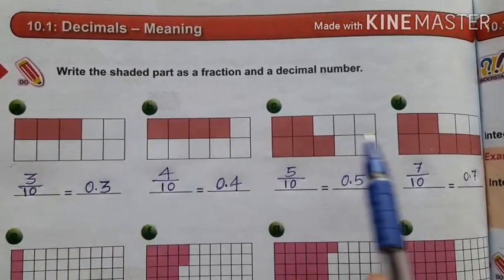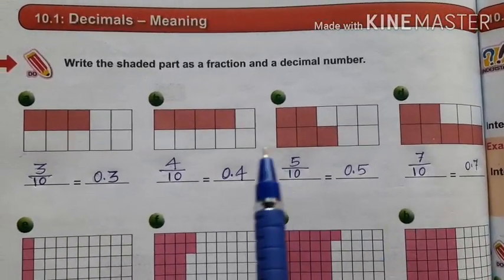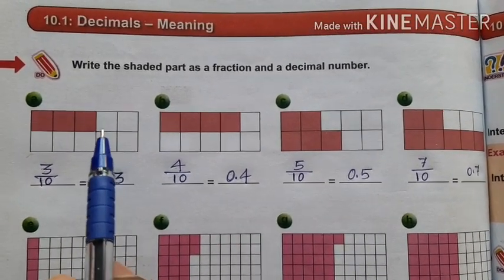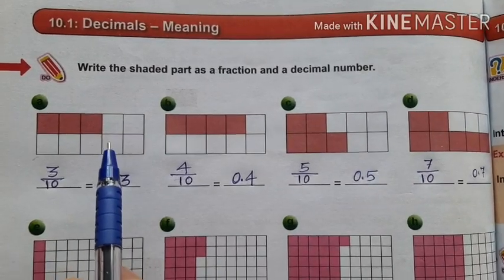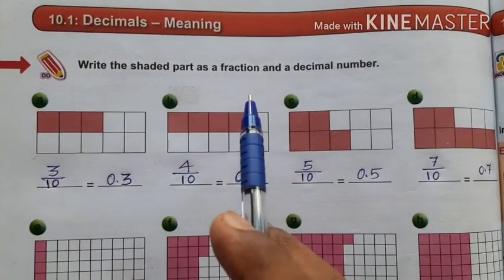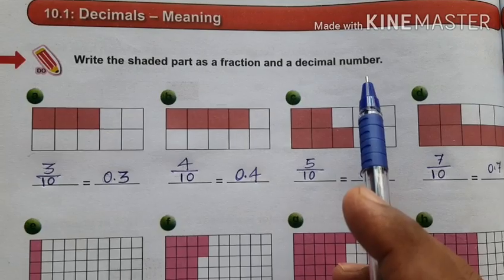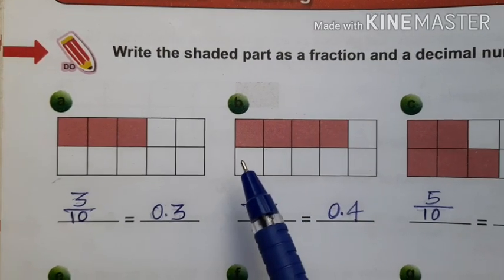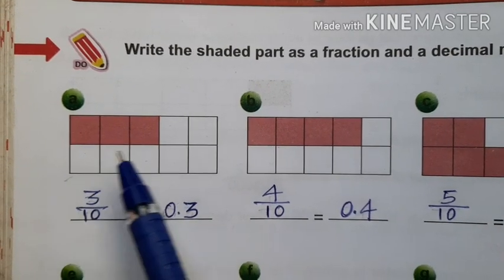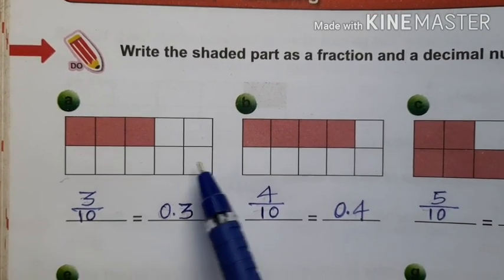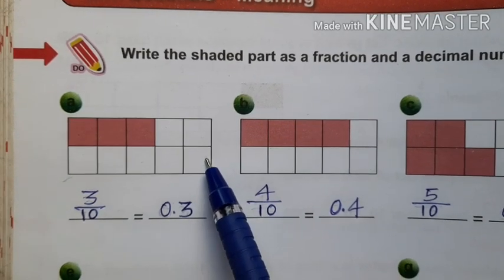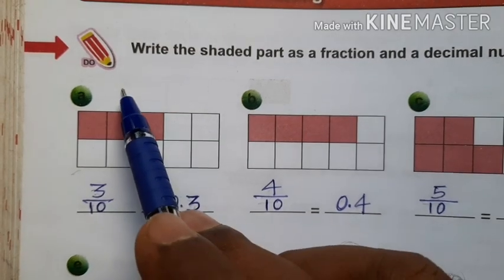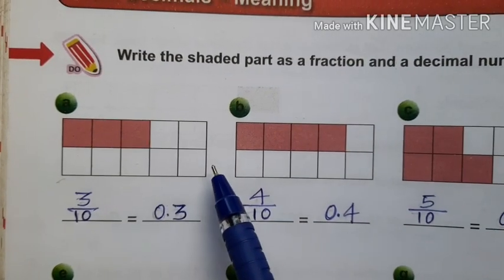Look at these figures, children. Here, the values of the part of the whole things or incomplete things are denoted by either using fractions or decimal numbers. Okay. One full rectangle is divided into 10 equal parts. Has it completely been shaded? No. Has it completely been unshaded? No. Part of it is shaded and part of it is unshaded.